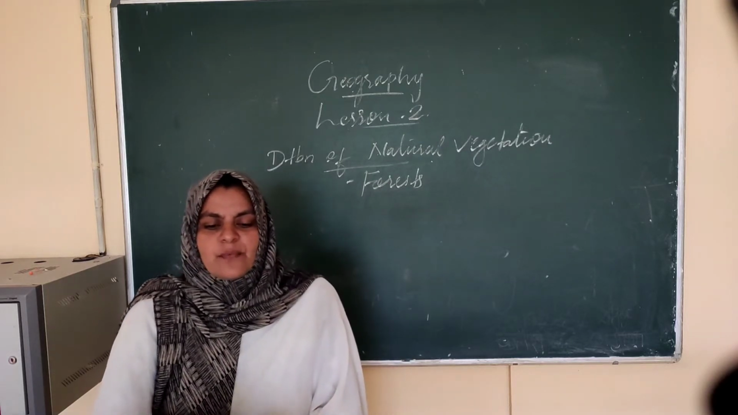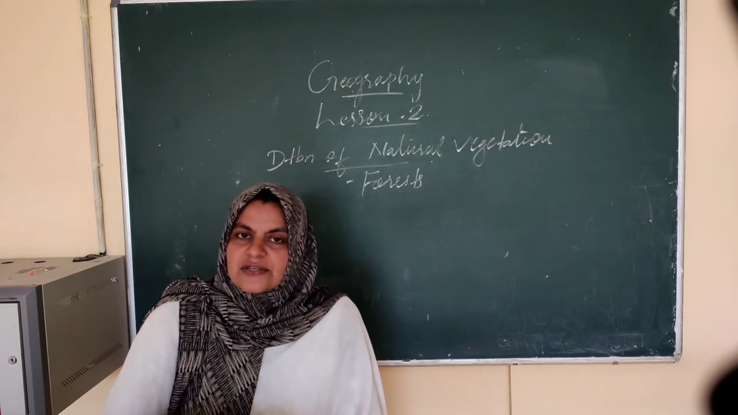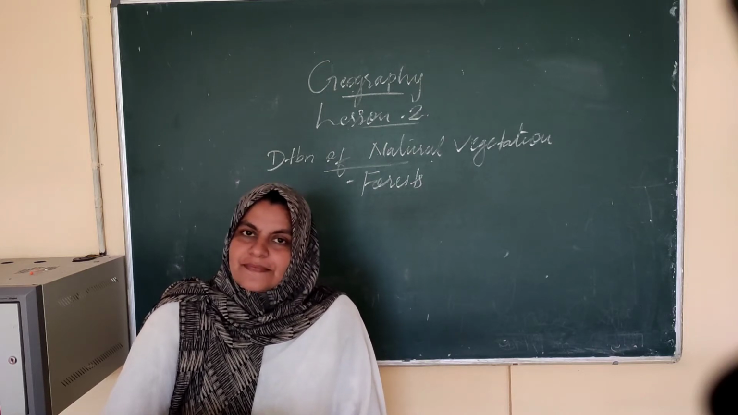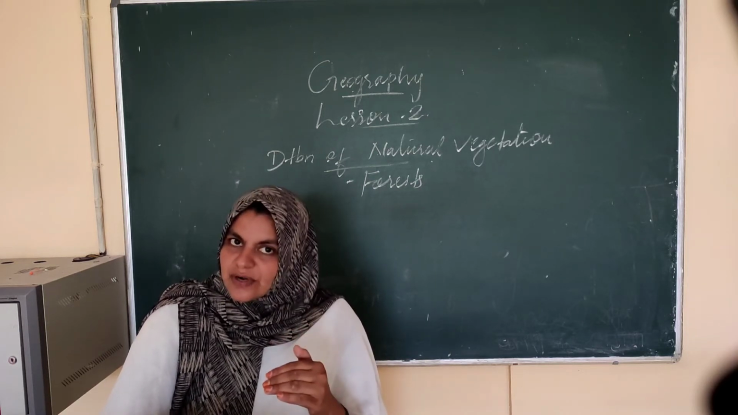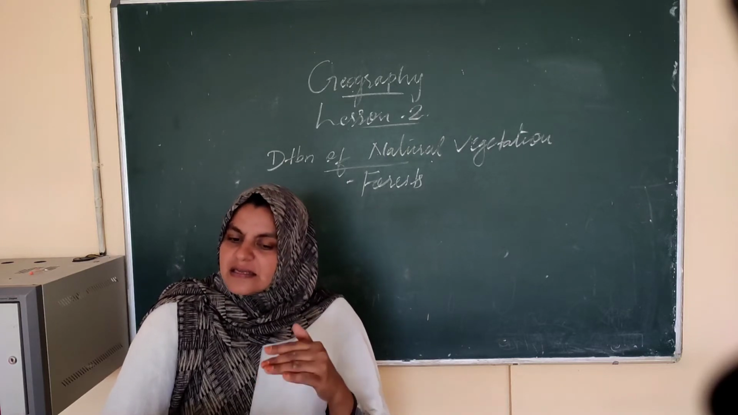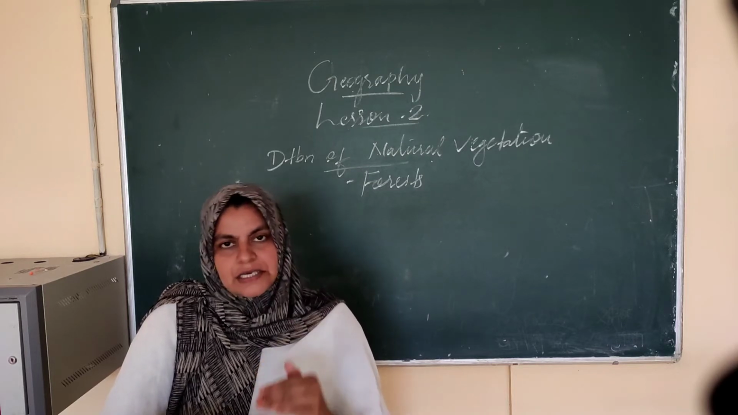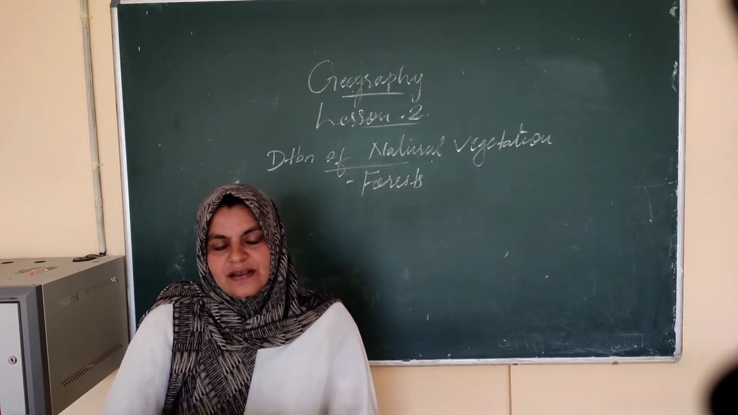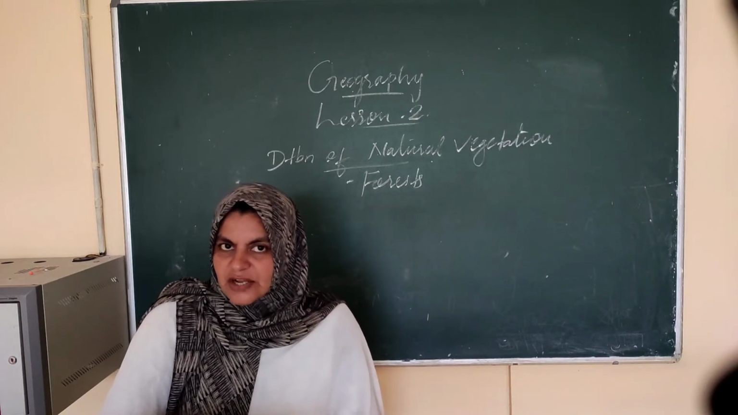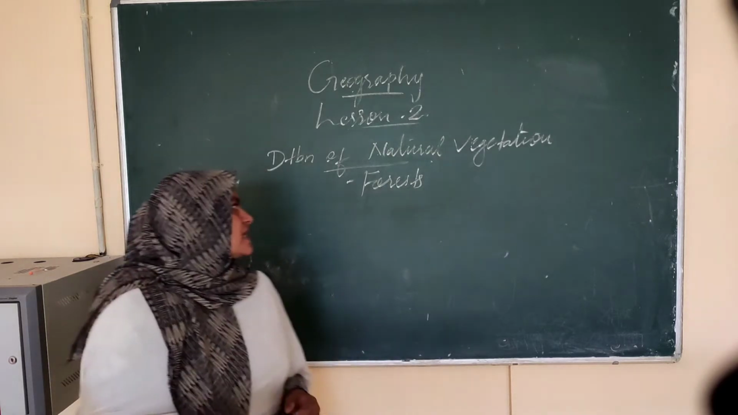As the amount of moisture decreases, the size of the trees and their density or thickness also reduce. Where there is less rain, there are fewer trees. Their size and thickness decrease. Now you understood? So this is the first category of natural vegetation, that is forest. Second one, it is grasslands.